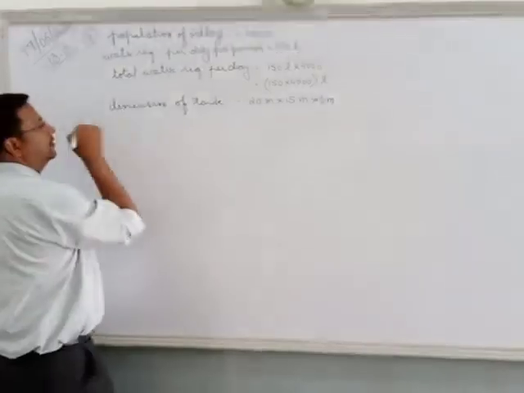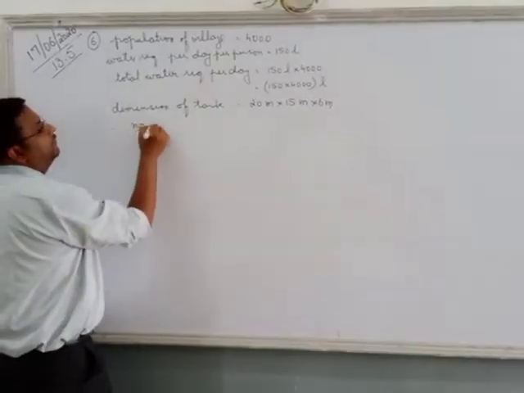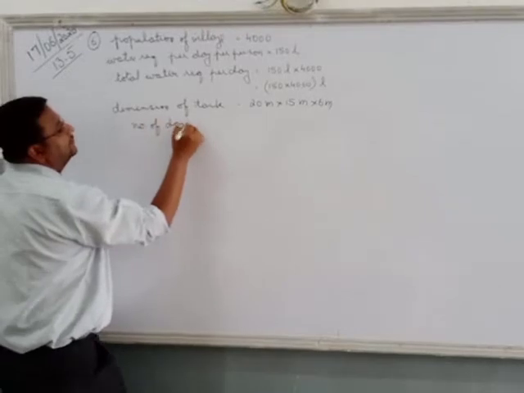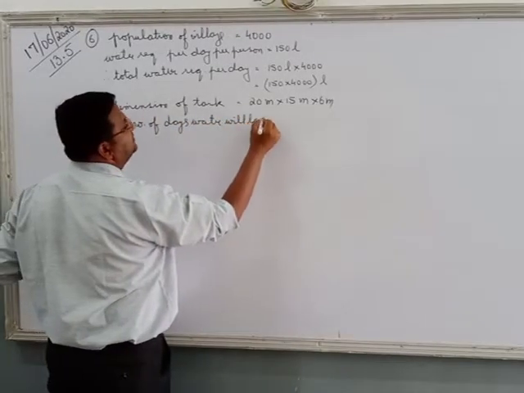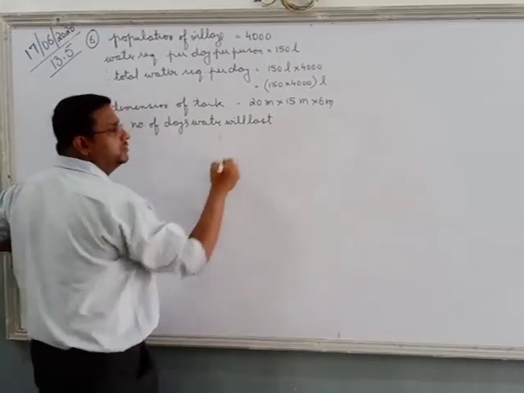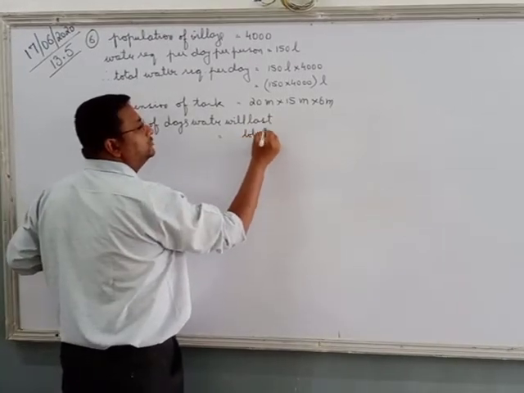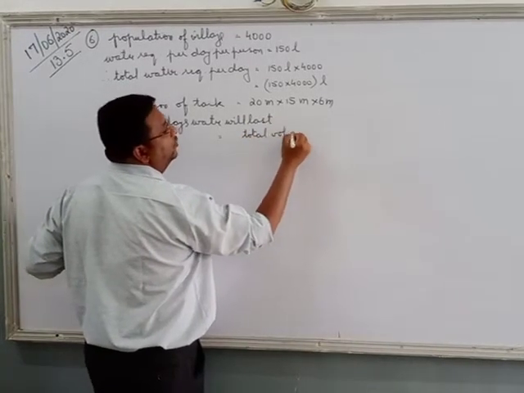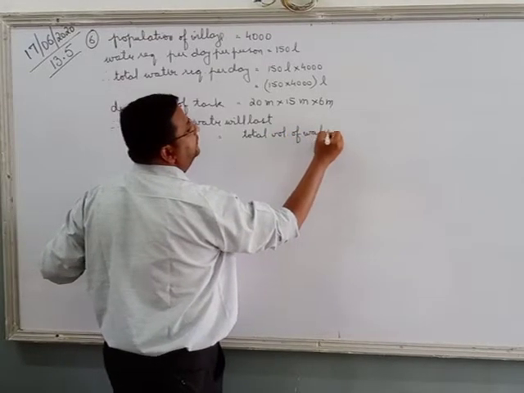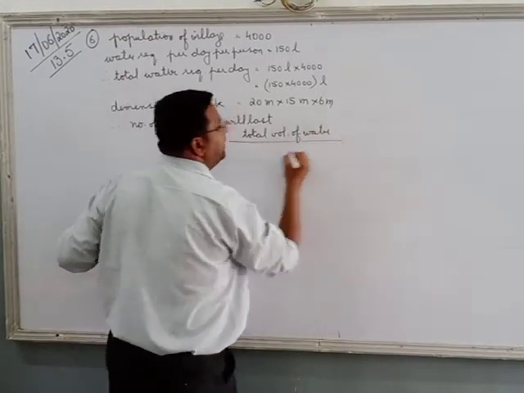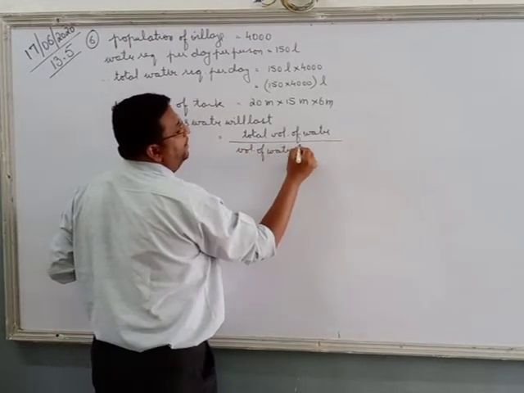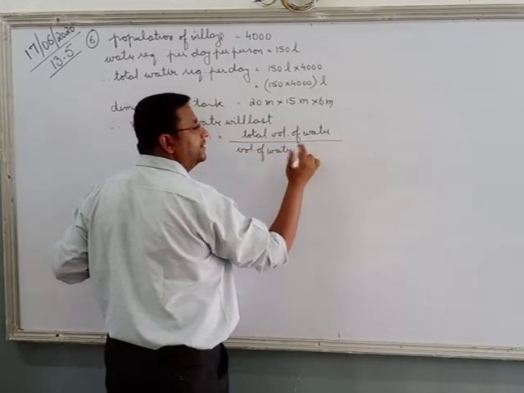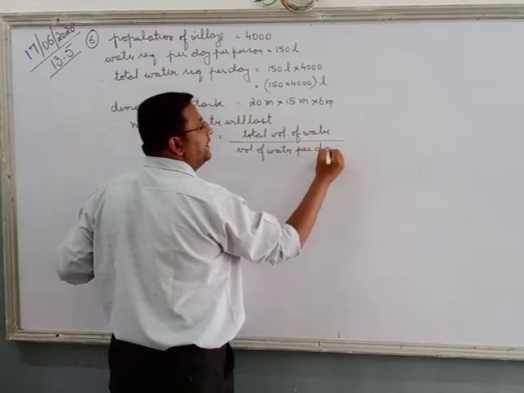So, number of days water will last is equals to total volume of tank, total volume of water divided by volume of water per day.